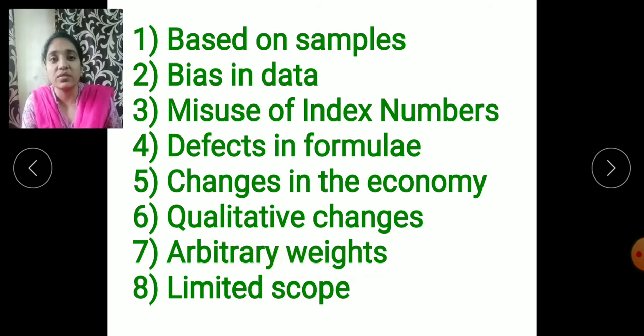Seventh one is arbitrary weights. Arbitrary means judgment. Judgment means that the index numbers totally depend upon the judgments.